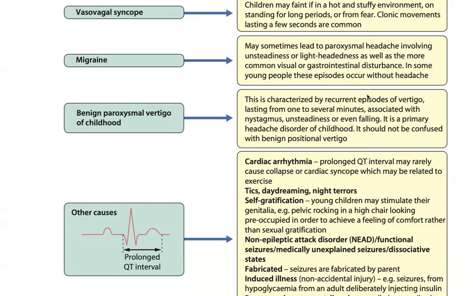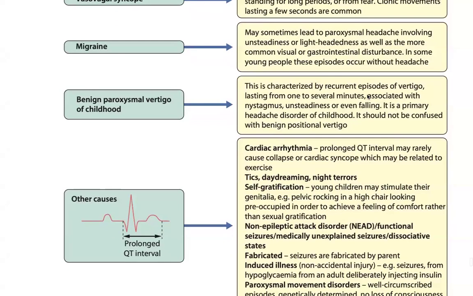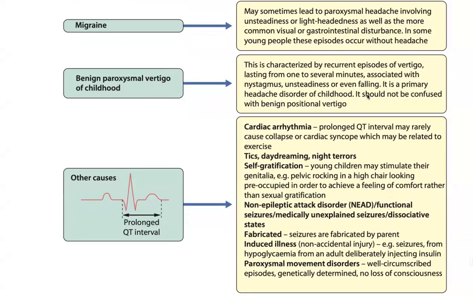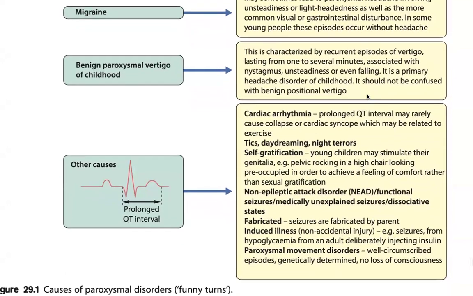In some young people, these episodes occur without headache. Benign paroxysmal vertigo of childhood is characterized by recurrent episodes of vertigo lasting from 1 to several minutes, associated with nystagmus, unsteadiness, or even falling. It is a primary headache disorder of children. It should not be confused with benign positional vertigo.